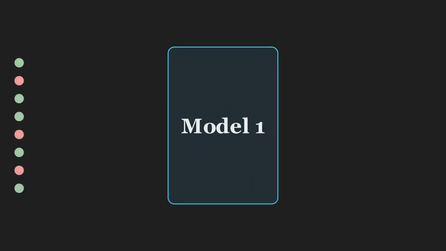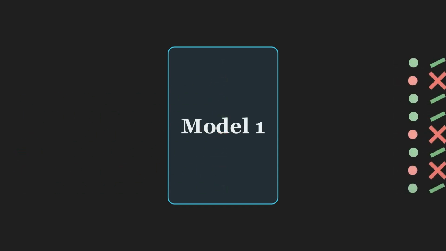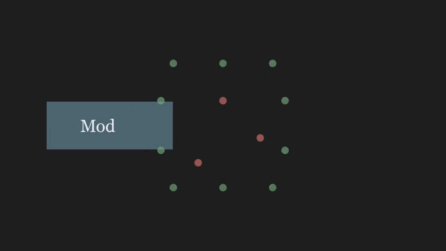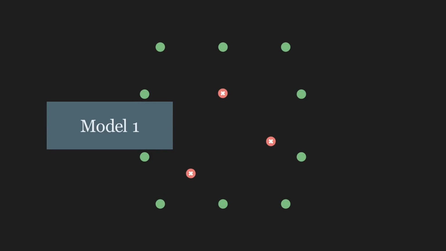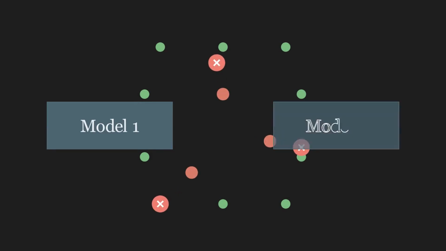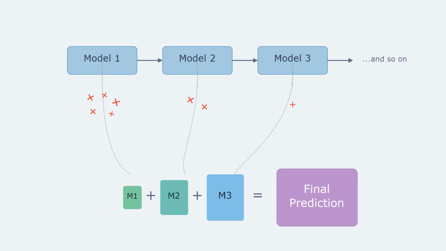First, we train a simple model on the data. This model will make some mistakes. Now we build a second model, but this time we tell it to pay extra attention to the data points that the first model got wrong. Each new model is a specialist in fixing the remaining mistakes.